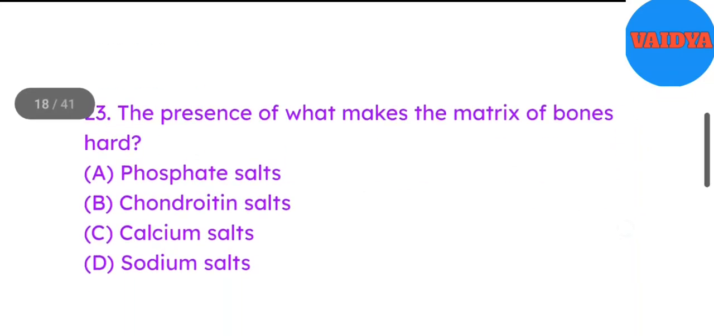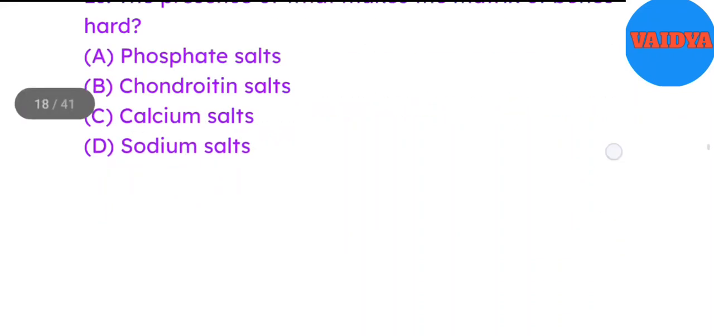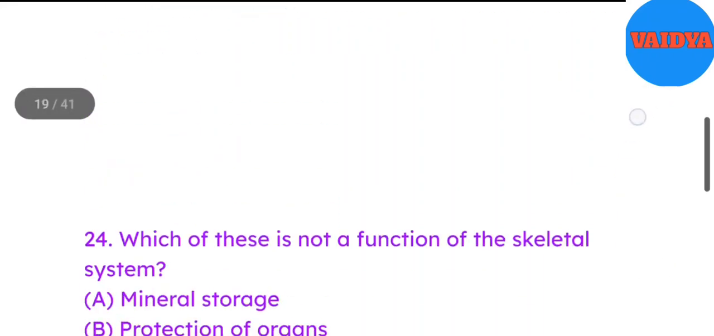33. 23. The presence of what makes the matrix of bones hard? A. Phosphate salts. B. Chondroitin salts. C. Calcium salts. D. Sodium salts. Answer C. Calcium salts. 24.